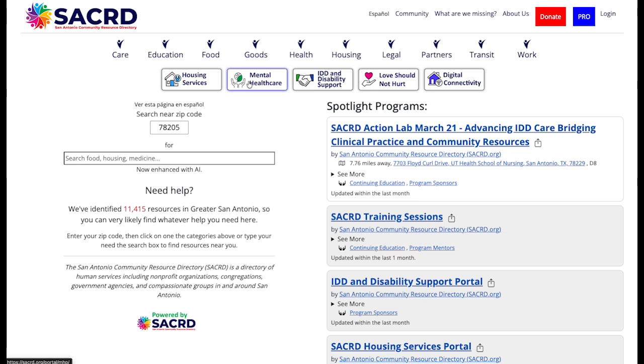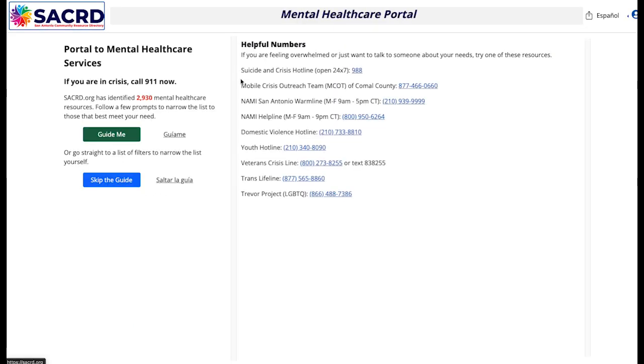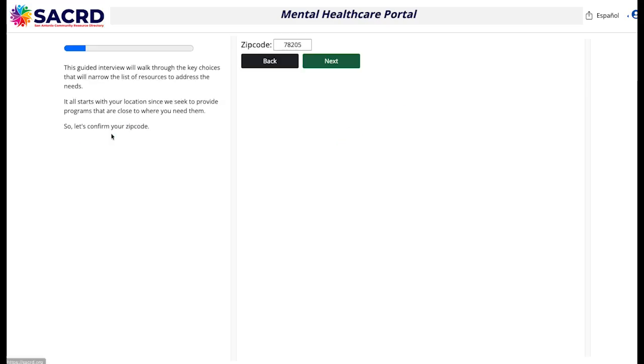You can pick the Mental Healthcare Portal, and it takes you to an intro page where you can get access to a guided interview, or you can just go directly to the filters and not use the guided interview if you're familiar with how this system works. But let's say that we're not familiar with it, so we're going to go ahead and go through the guided interview. And I'm going to use a scenario, a couple of them here, to work through things.